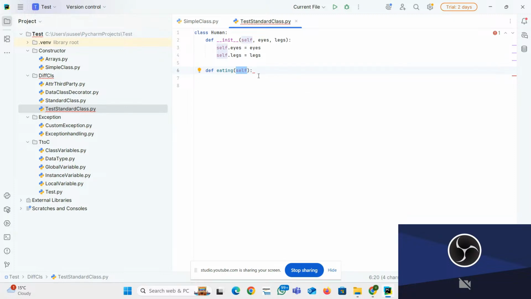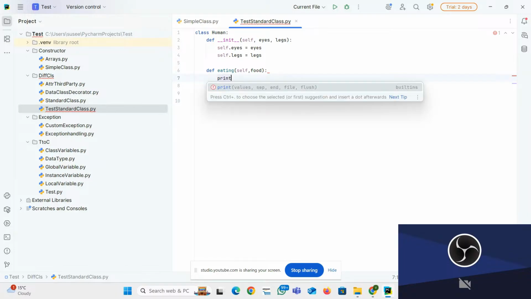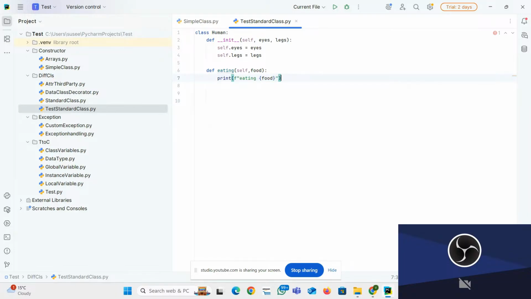Don't worry, I will explain that. Now I want to print something. Actually, I'm going to get the food, right? The food, I'm going to get it. So print, okay, eating, whatever food I'm getting from the object.